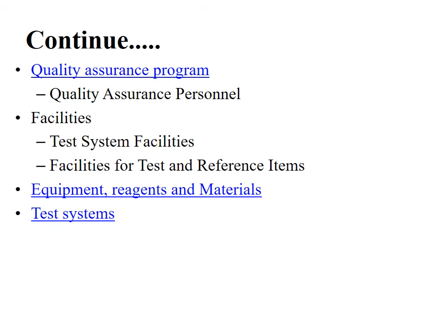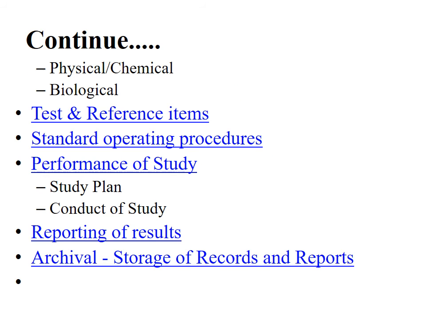Quality assurance program, quality assurance personnel, facilities, test system facilities, facilities for test and reference items, equipment, reagent and material, test systems, then physical, chemical, biological test and reference item, standard operating procedure, performance of study. Apart from that, study plan, conduct of study, reporting of results. Okay, thank you for listening.